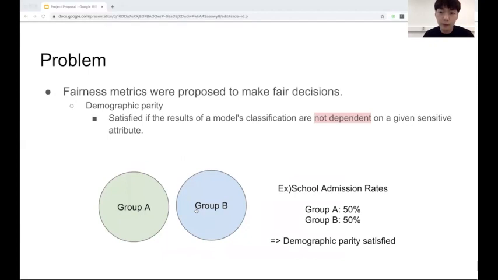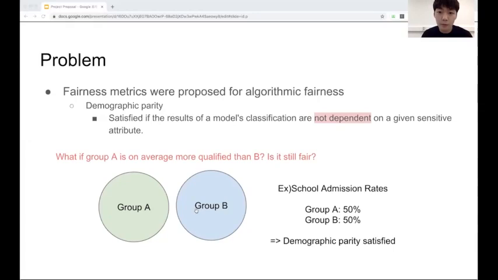So various fairness metrics were proposed to make fair decisions. For the first one, demographic parity. In the example shown below for groups A and B, if the school admission rates are the same, demographic parity is satisfied. However, what if group A is on average more qualified than B? Then this must be an unfair situation.